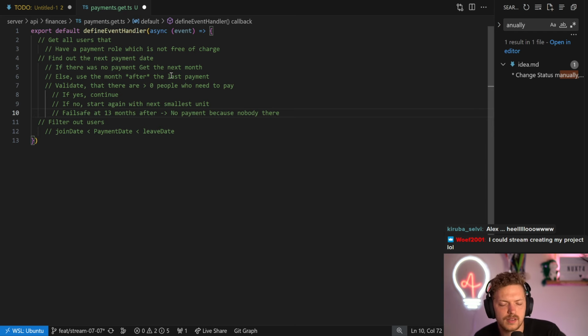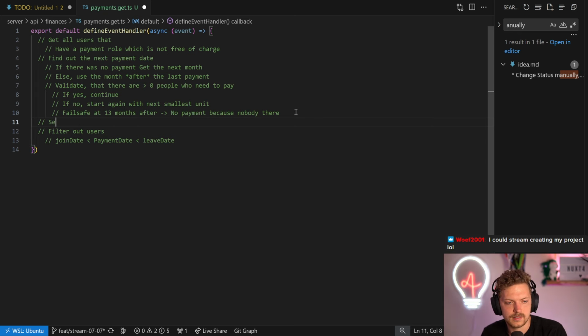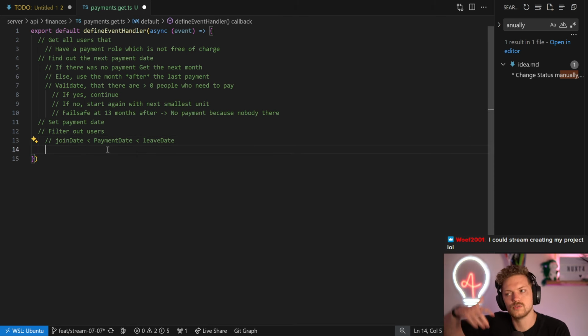We could even do a check before how many active members there are in general. Okay, then we filter these out. We have the payment date based on that, because then we say the payment date is the first of whatever. Set payment date. And then we filter out the users that didn't join yet, because let's say there's a person who will join in 2 months. We know it already, we put it in the system.